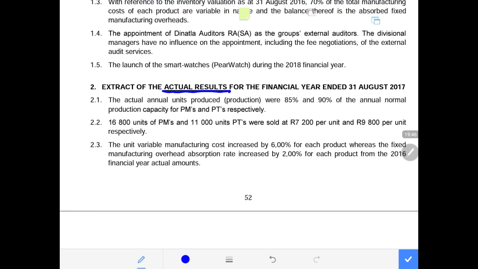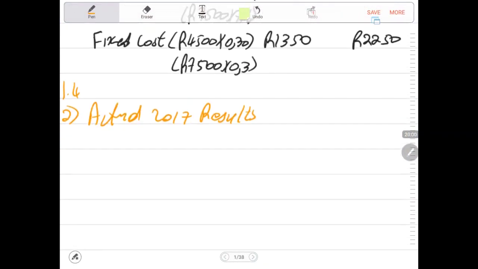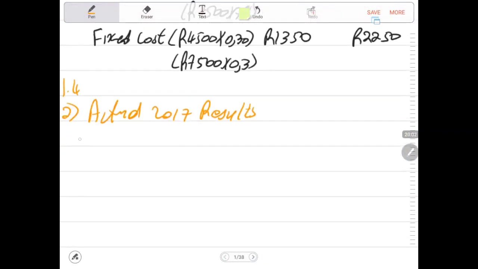It further says that the actual annual units produced were 85% and 90% of the annual normal production capacity for the mobile and the tablet respectively. So now 2.1, we look at the production, the units produced.